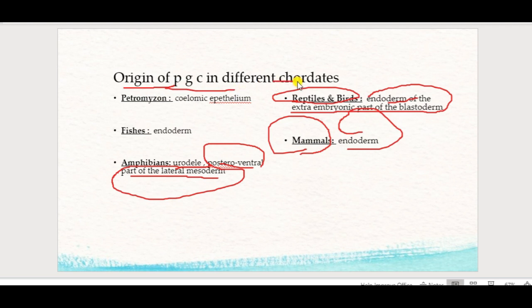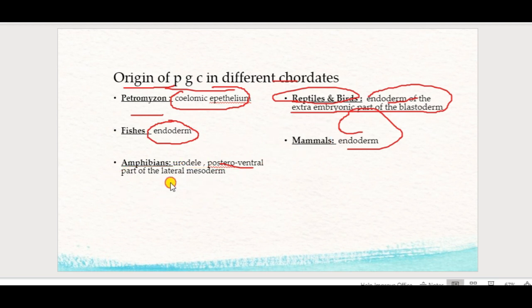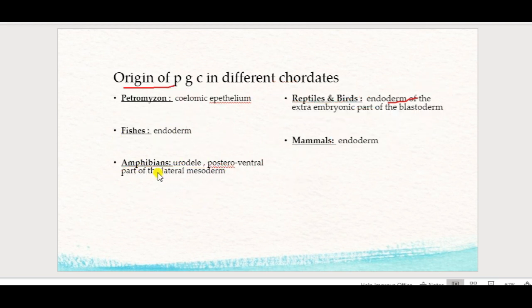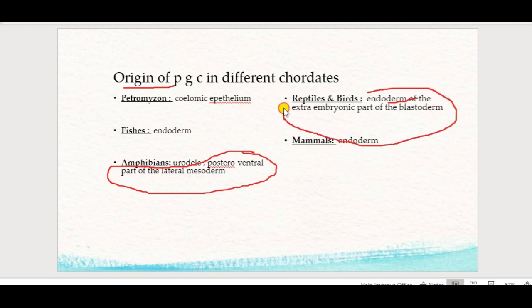In Petromyzon, they originate from coelomic epithelium. In fishes, from the endoderm. In amphibians, from the posteroventral part of the lateral mesoderm. In birds, from the endoderm of the extra-embryonic part of the blastoderm, and in mammals, from the endoderm.